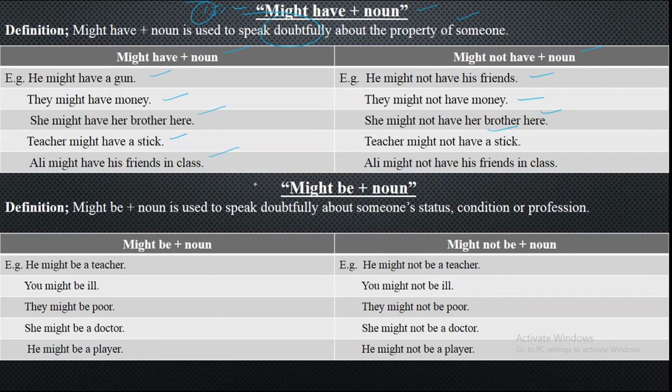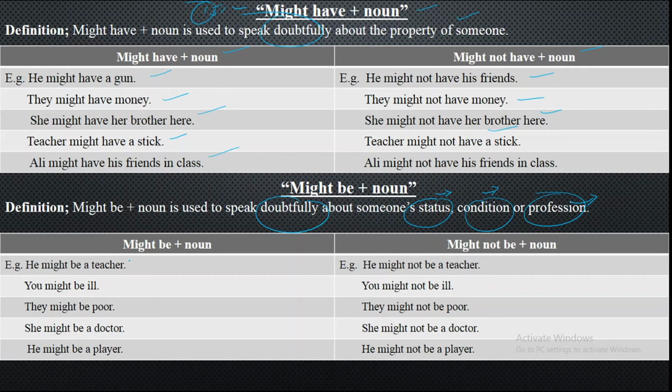So next one we are going to discuss is might be plus noun. We use might be plus noun. Might be plus noun is used to speak doubtfully about someone's status, condition, or profession. Status, which status he has; condition, in which condition he is; and profession, which profession he has. So for that, you'll be using might be plus noun.